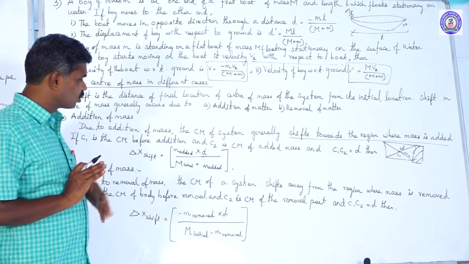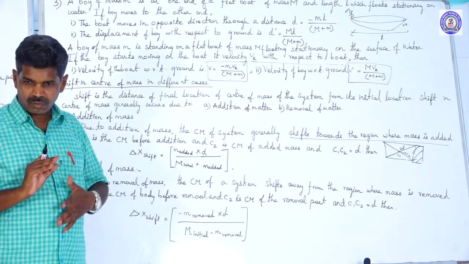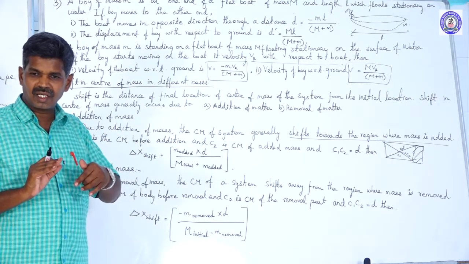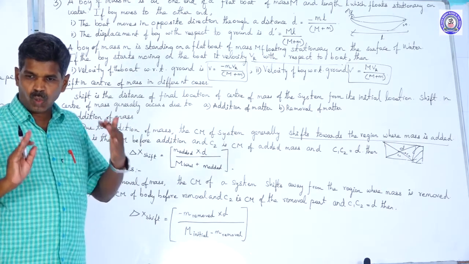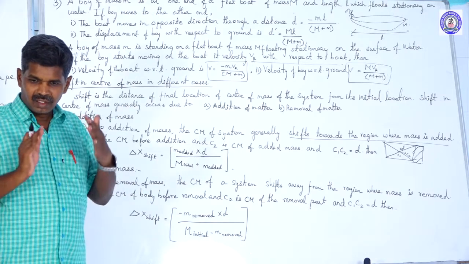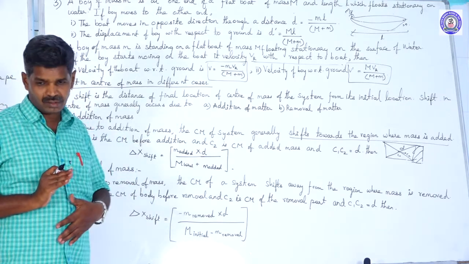That is, the shift equals mass added into the distance between the initial and final centers of mass, divided by the total mass.